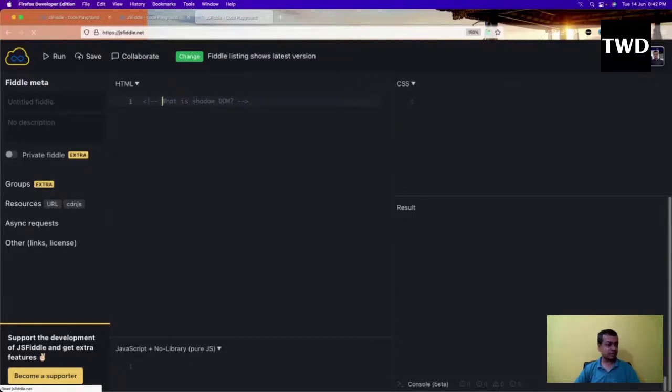CSS is basically global. If you write a style for one element, it affects the other elements. So shadow DOM is a way to attach a hidden, separate DOM to an element so that the CSS stays encapsulated. There are other ways to hide CSS too, like in React JS we have some ways. So let us see an example for that.